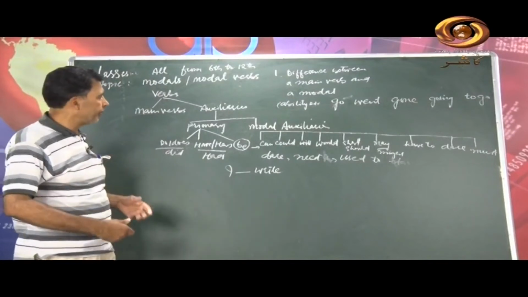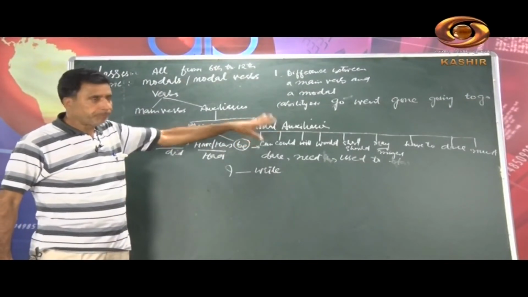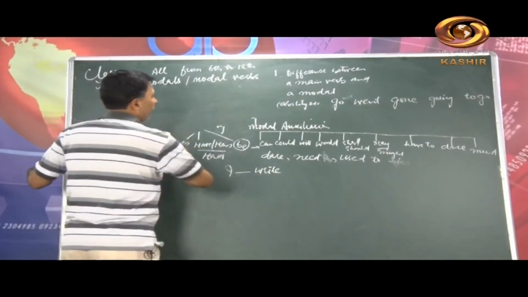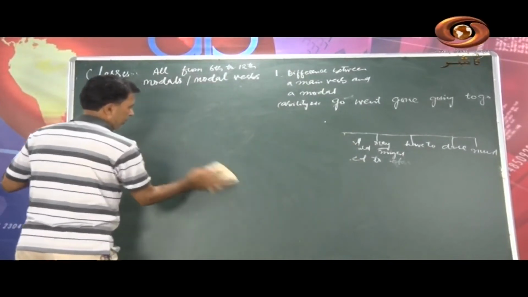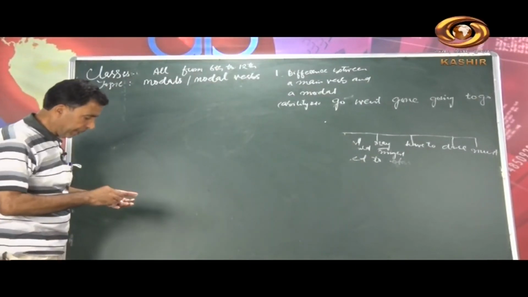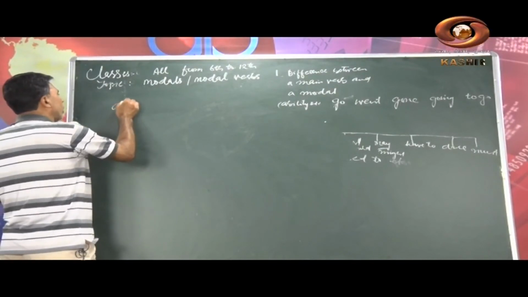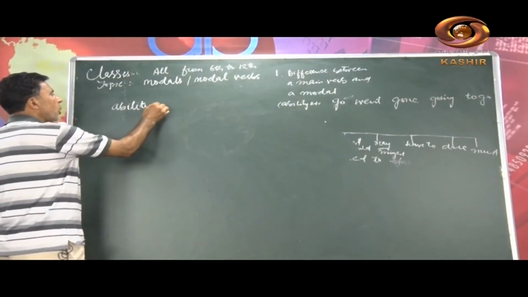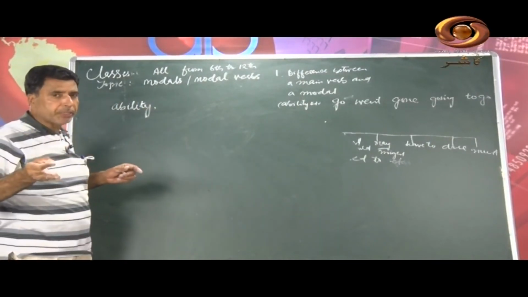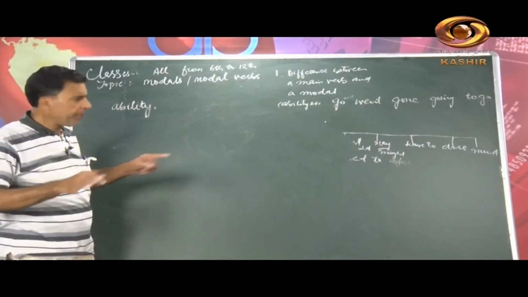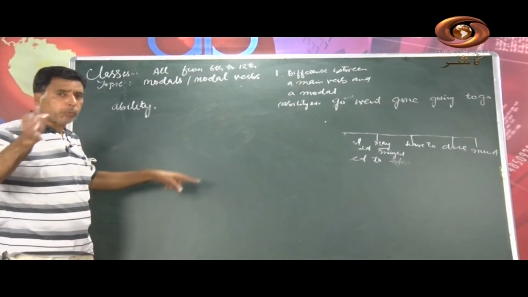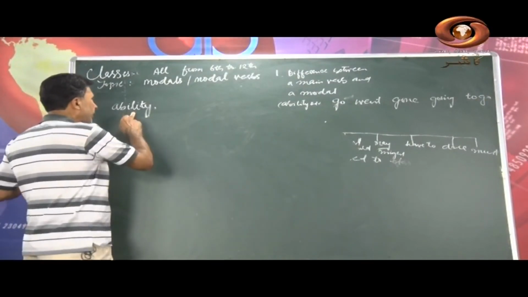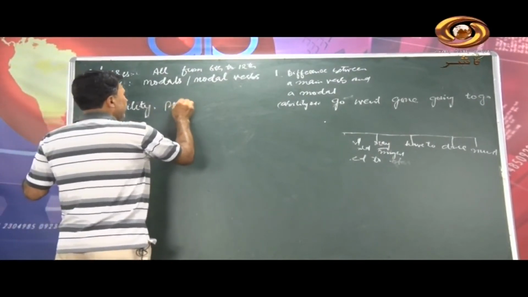Now let me come to the point. I have already told you the chart of modals. Now let me rub it off and I'll tell you why we use these modals and what things we have to keep in mind. While talking about these modals, what do they show? These show different mental moods at different times. Every time the sentence gives the correct meaning, but what the meaning is depends upon the situation. These are situational. So ability, possibility.